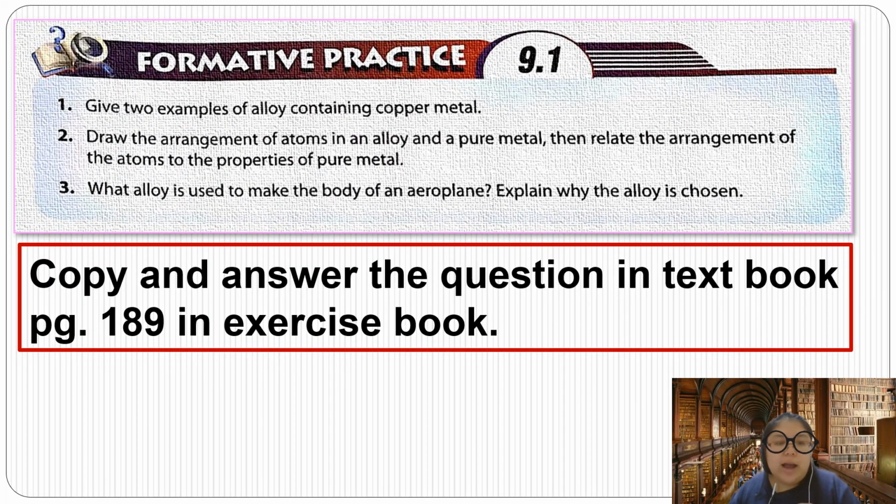So the last one should be your exercise. You need to complete page 189, exercise 9.1. Copy the 3 questions and answer them. So the next lesson, sure I will show the answers. So hopefully you understand this topic.